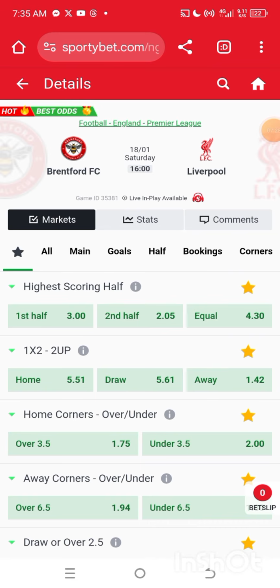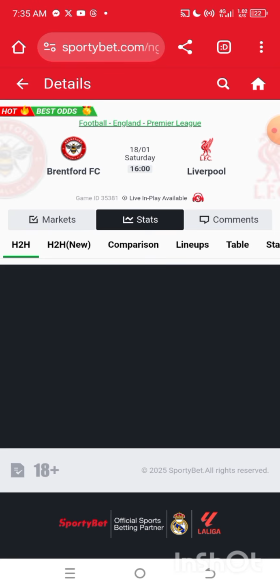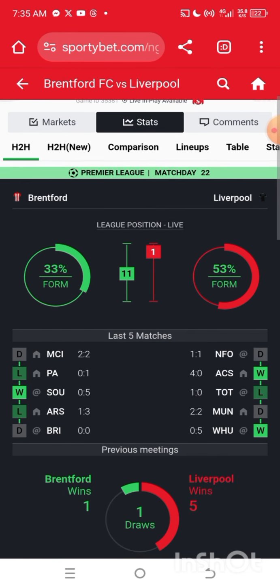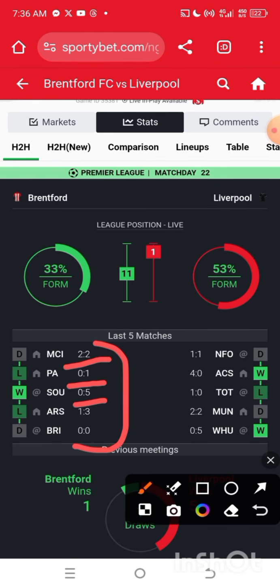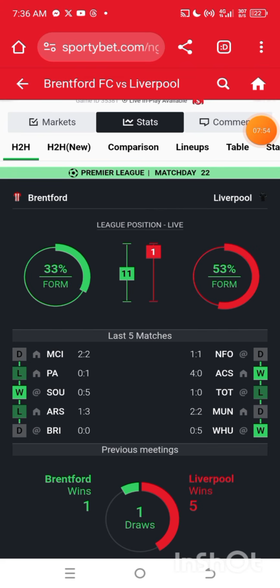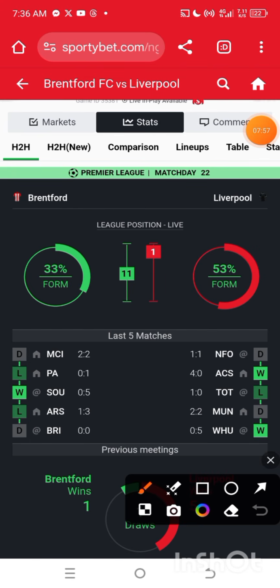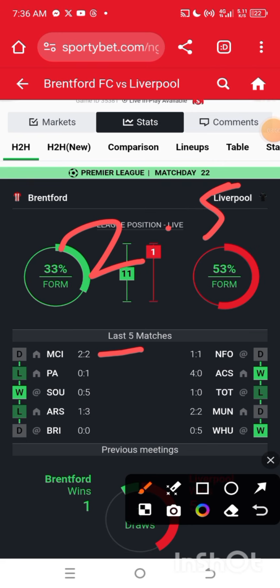The AI says that both Brentford and Liverpool have been involved in high-scoring games. So I just have to go to my SportyBet account and see for myself if this is correct. This is Brentford's last 5 matches: 2-2, 1-0, 0-1, 0-5, 1-3, and 0-0, right? Now you can see that 3 games in the last 5 matches ended with over 2.5 goals: 2-2, 0-5 and 1-3.